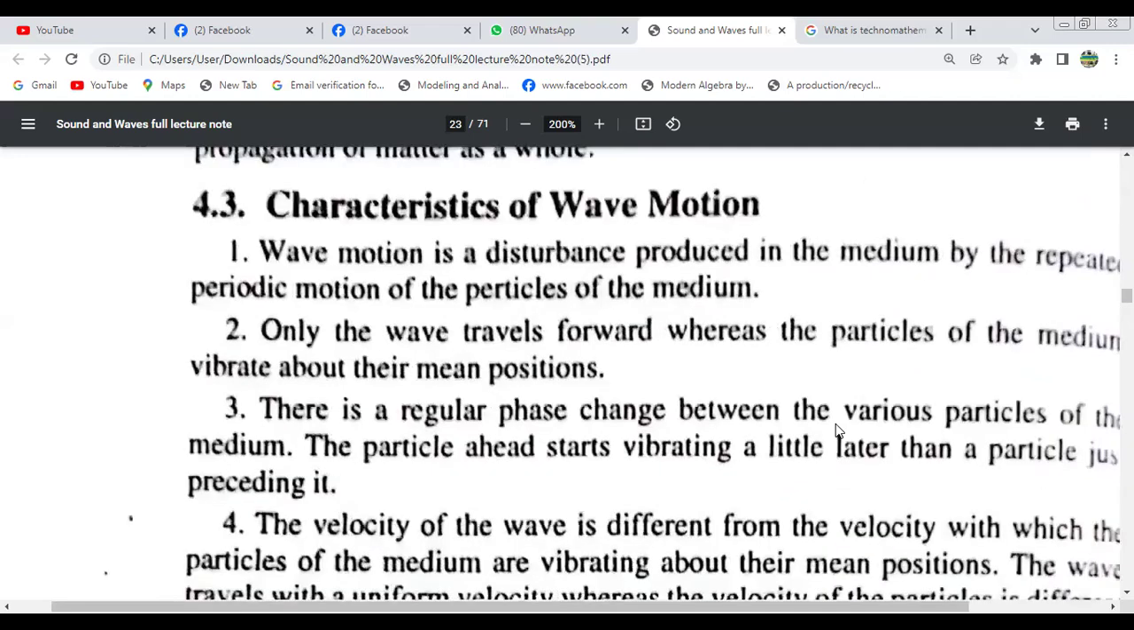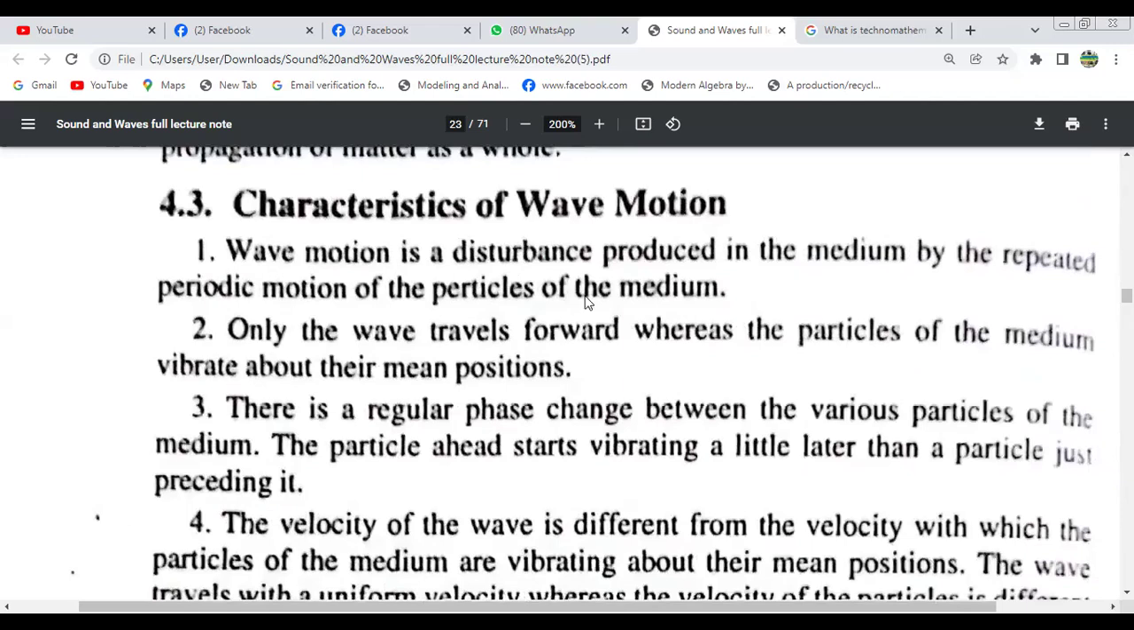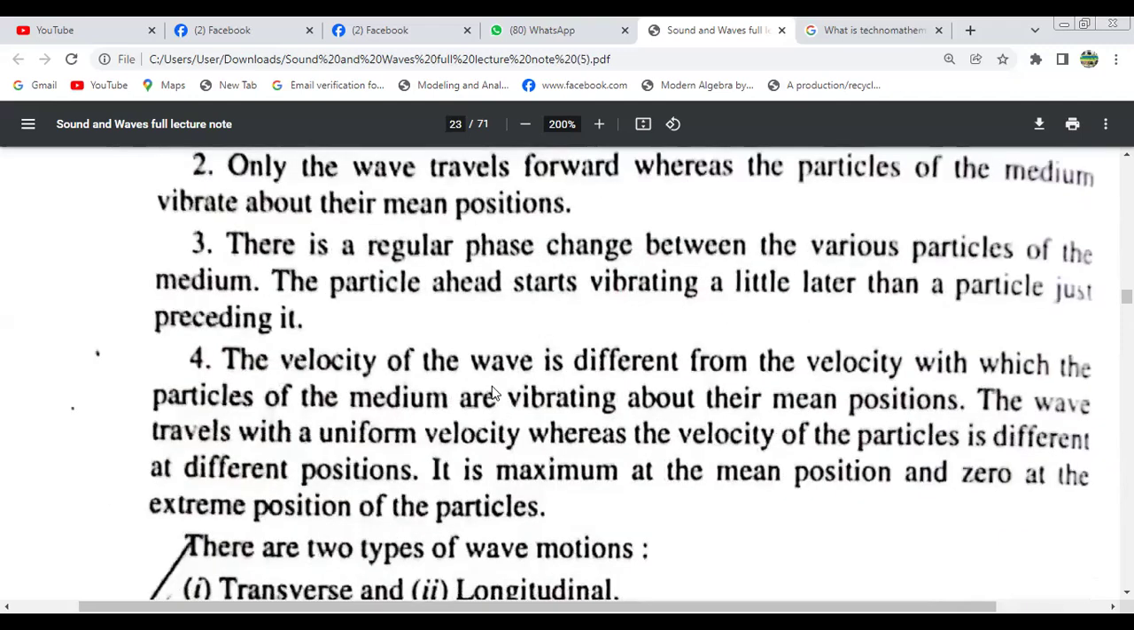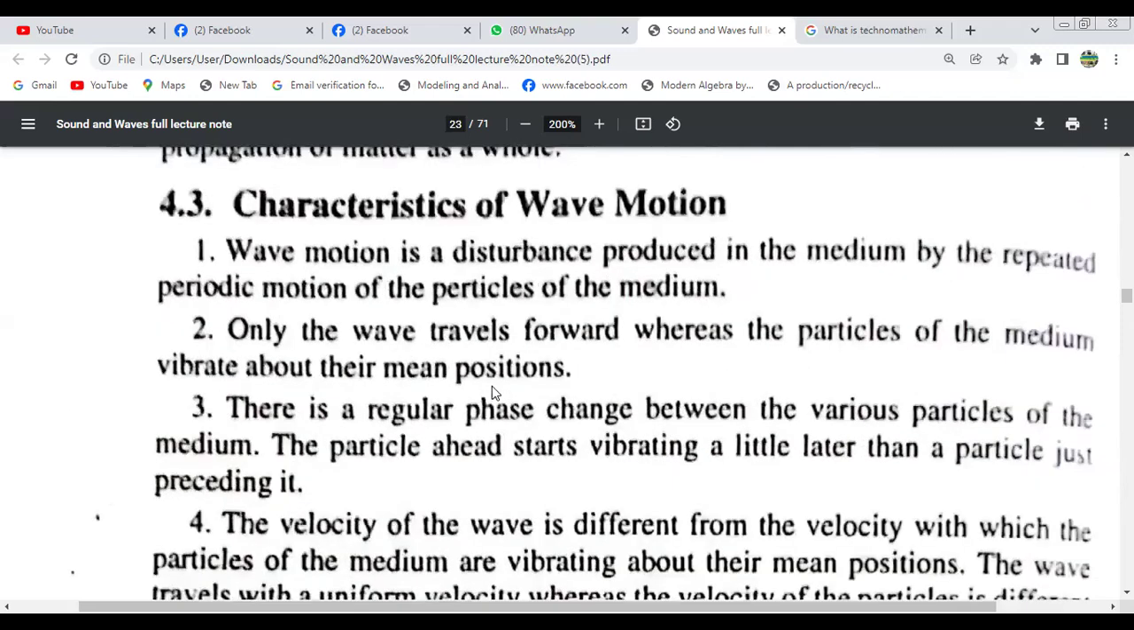So this is the characteristic of wave motion. Wave motion is the disturbance produced in the medium by the repeated periodic motion of the particles of the medium. Only the wave travels forward, whereas the particles of the medium vibrate about their mean position. So there are actually 4 characteristics.